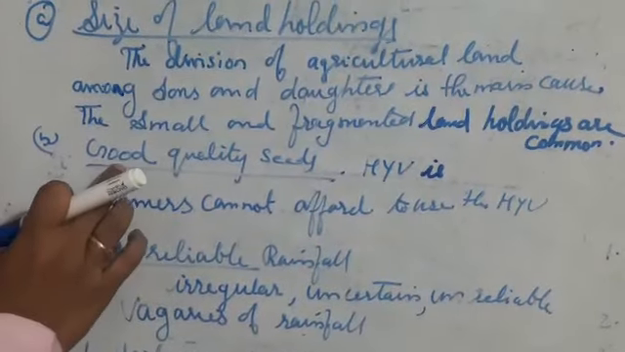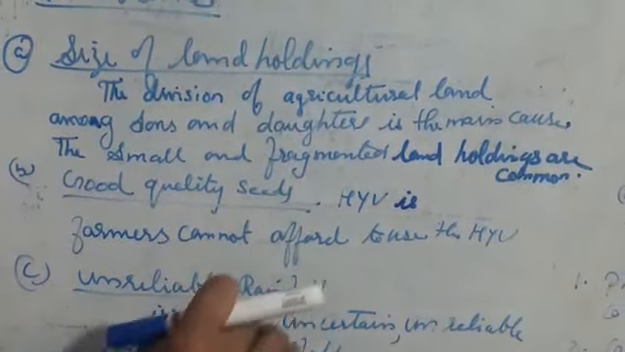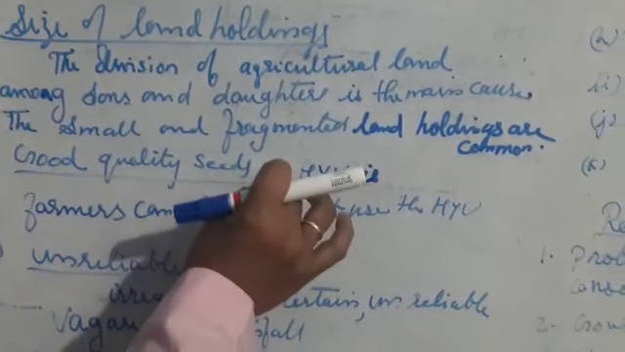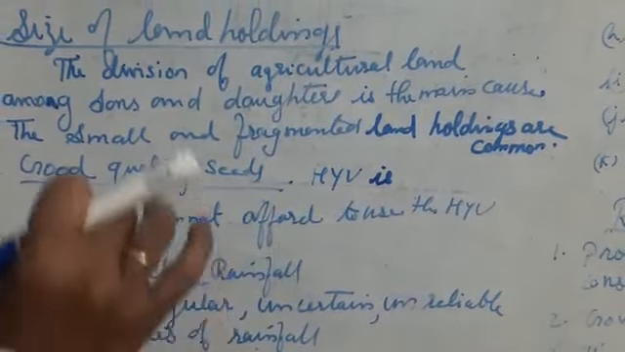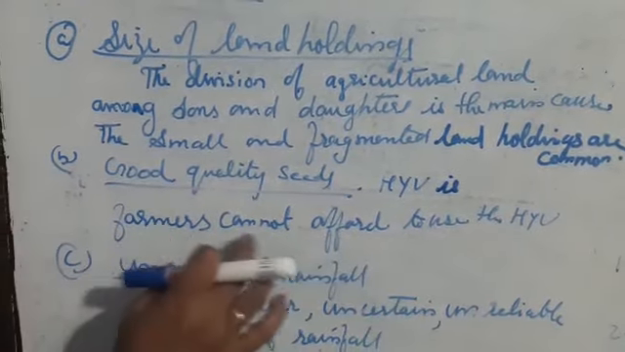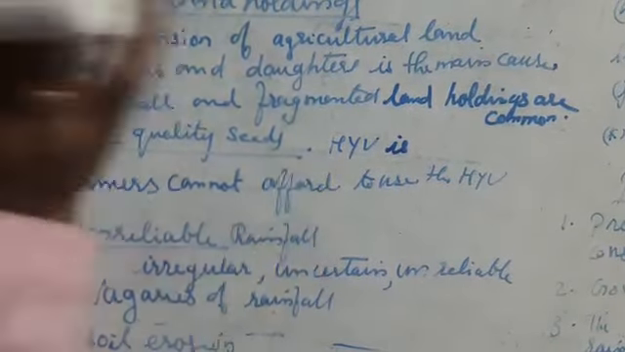The second point is good quality seeds. The availability of good quality or high yield variety seed is necessary for high production. In India the good quality seeds are expensive, so the farmers cannot afford to use the high yield variety seed. So that is the second problem.